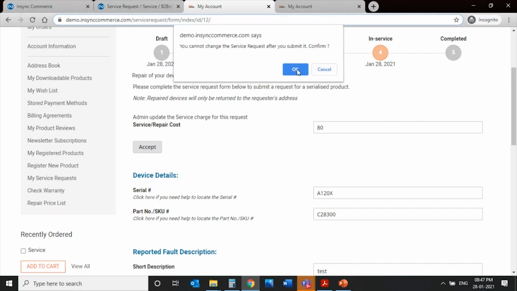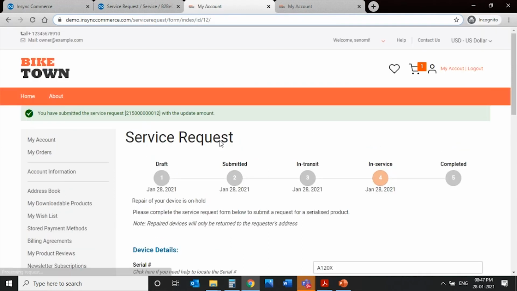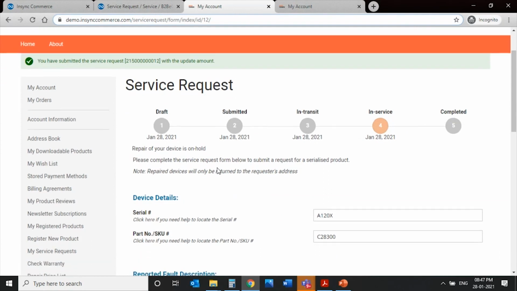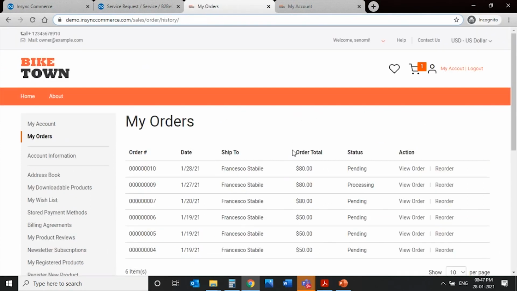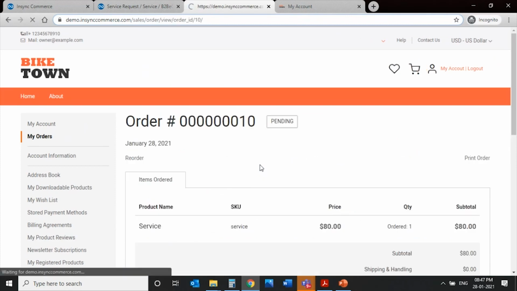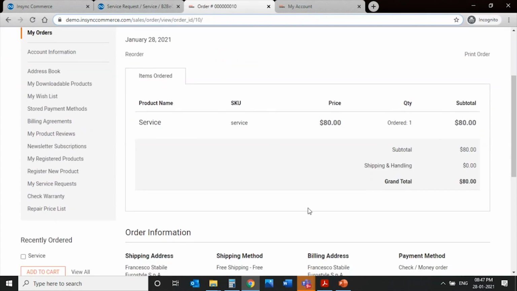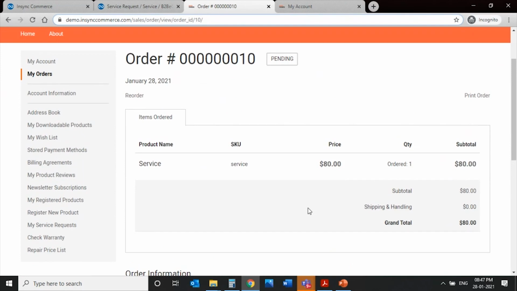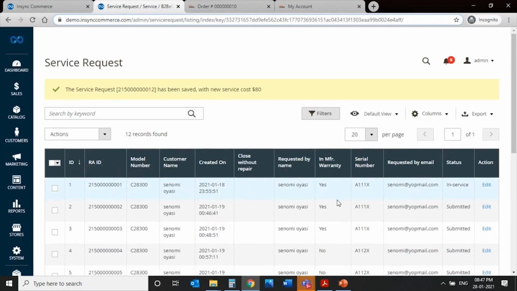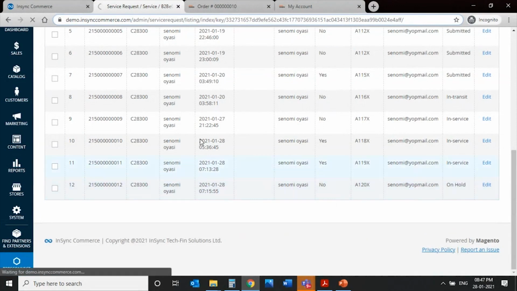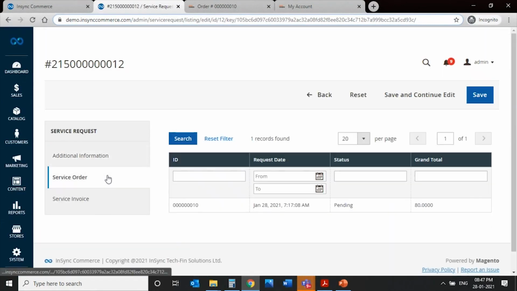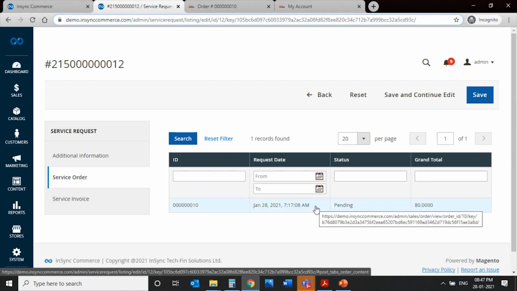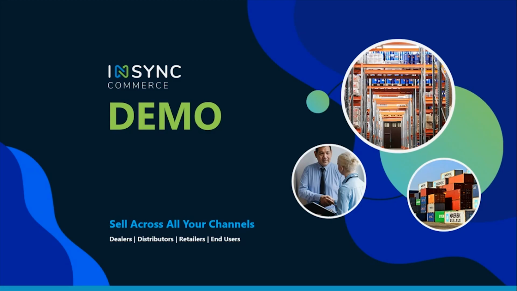So he accepts it. And the moment he accepts it, the service order gets created over here for this particular item. So now there is going to be a transaction. He has to pay $80. An order is created, and from the backend, the admin can see the order and create the invoice and have the customer pay online to have the item serviced and pay that $80. So these are a couple of functionalities that I wanted to show you